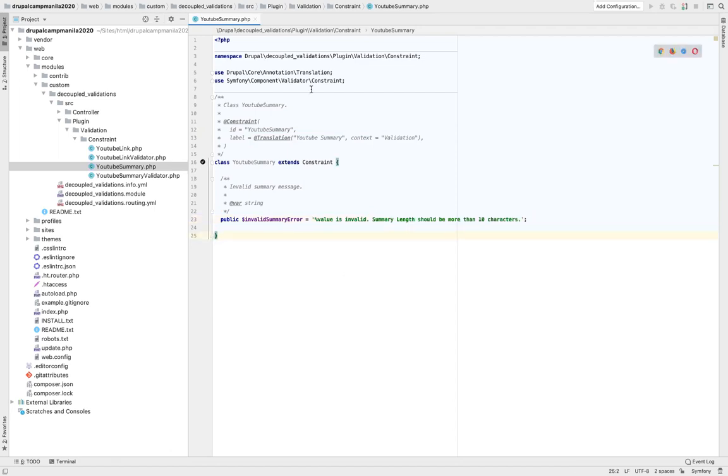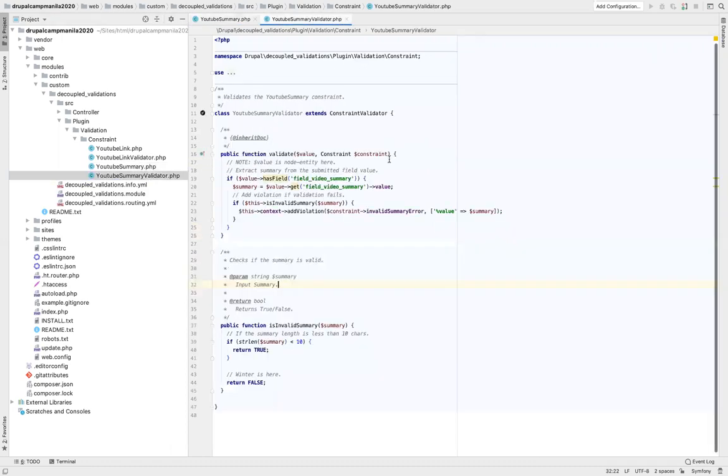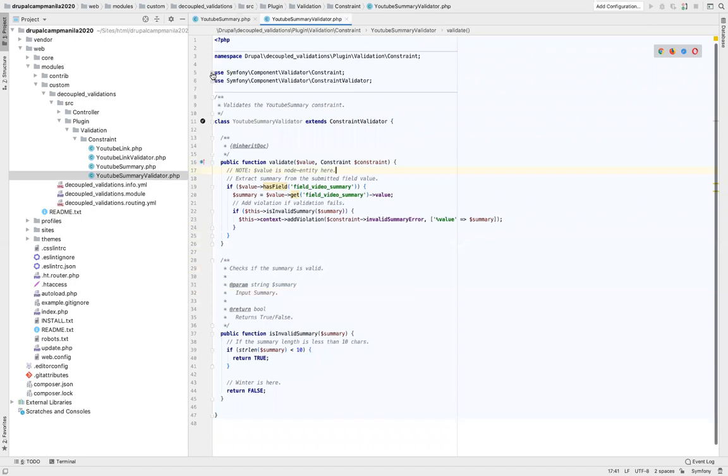Now, as we spoke earlier, every constraint class must have a constraint validator class. So for this particular class, we have a YouTube summary validator class. Again, this is the namespace for the constraint validator class, and this class is extending the constraint validator class. Again, the same thing, and the validate function.